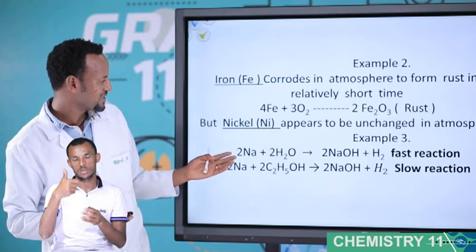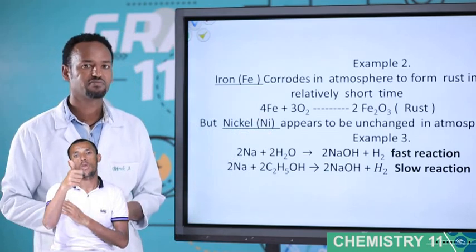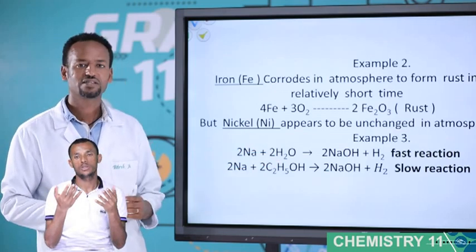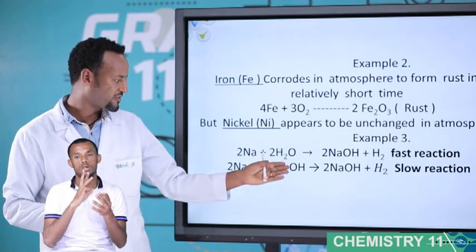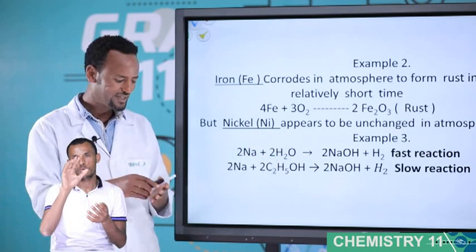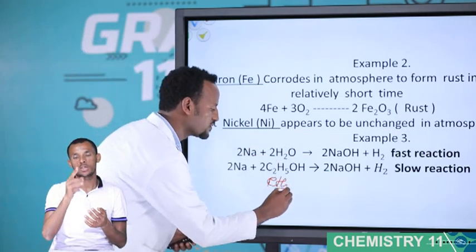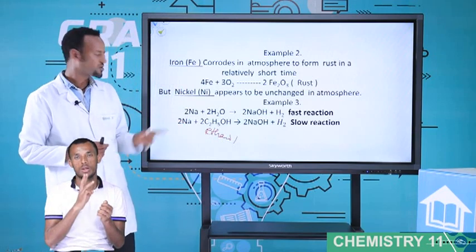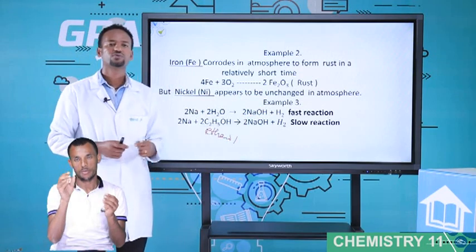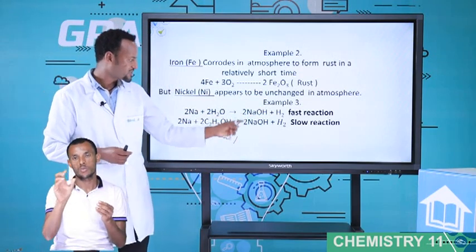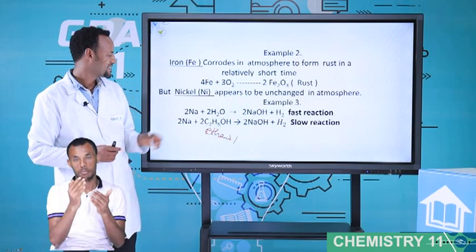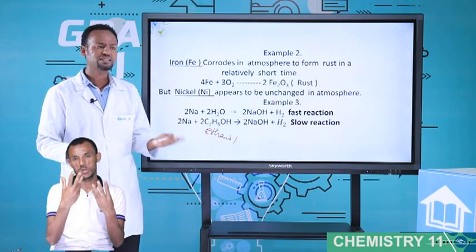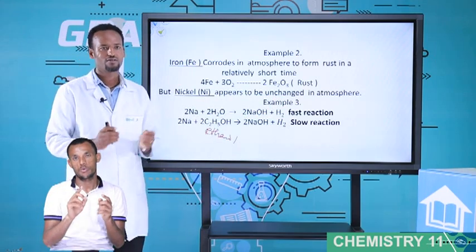The other example is sodium. You know sodium, a very reactive element. Sodium reacts with water. Sodium reacts with C2H5OH. You know C2H5OH? Ethanol. Sodium reacts with water to give sodium hydroxide plus H2. Sodium reacts with ethanol to give sodium hydroxide plus H2. The same species, but the first one is a fast reaction and the second one is a slow reaction. What is the difference? The difference is sodium? No.